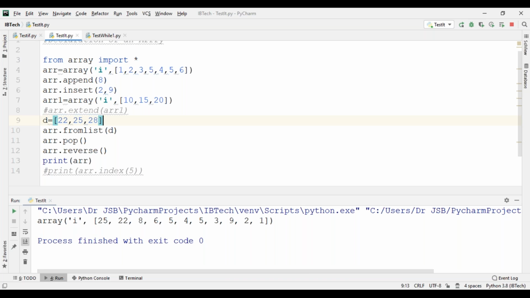See now, 25, 22, 8, 6, 5, 4, 5, 3, 9, 2, 1. The array is reversed. The array is reversed by applying the reverse method. Understood? This is the concept of the reverse method. Right? Am I clear?